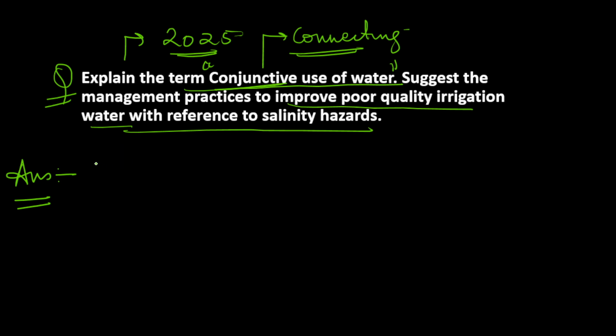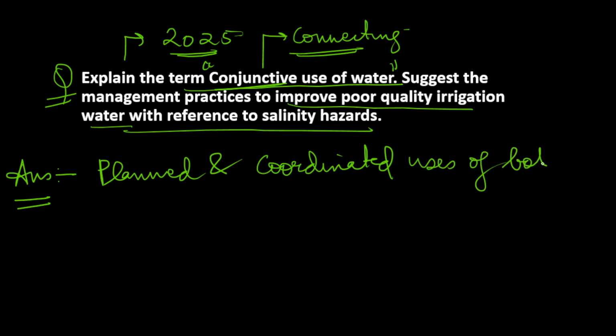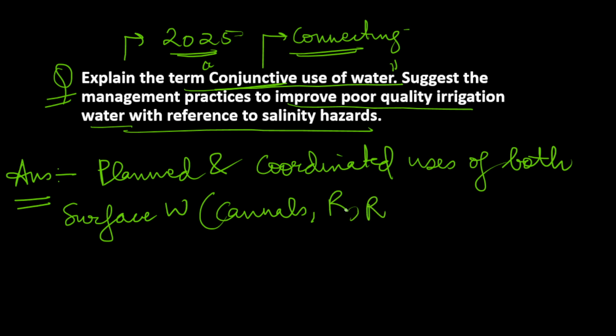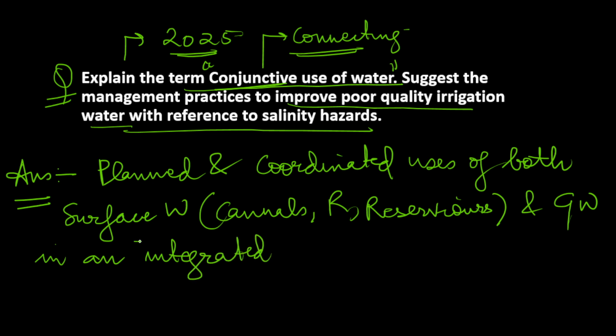Conjunctive use of water refers to planned and coordinated usage of both surface water, and in surface water you can give examples of canals, rivers and reservoirs, and groundwater in an integrated manner to meet crop water requirements sustainably.